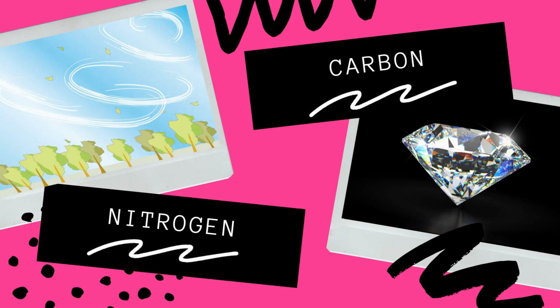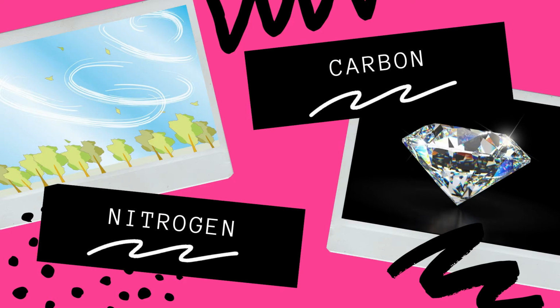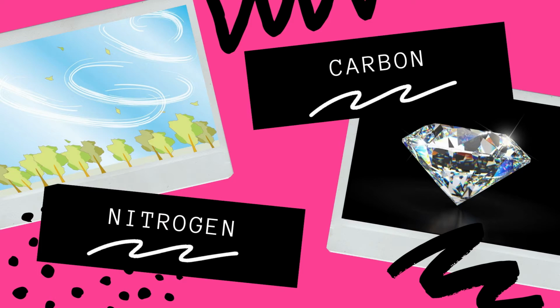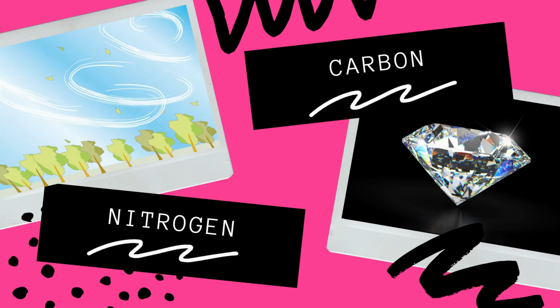The fourth one is element number 6, carbon. Carbon can take the form of coal, graphite, and diamond. In the form of coal, carbon serves mainly as a fuel. As graphite, it is used for pencil tips, dry cells, and lubricants. And of course, the precious diamond, one of the hardest materials on Earth, is used in jewelry and in cutting and grinding industries.